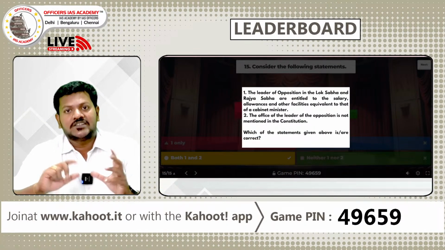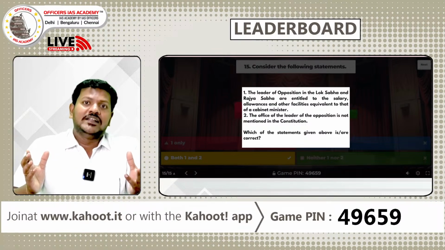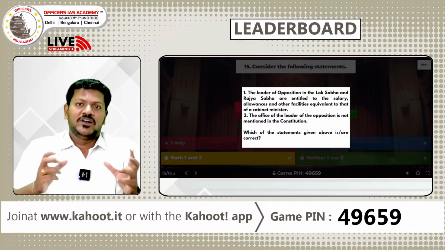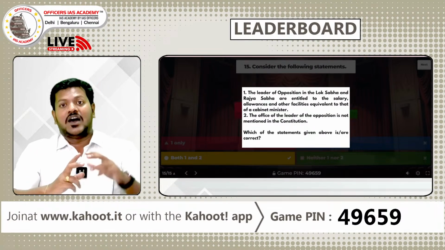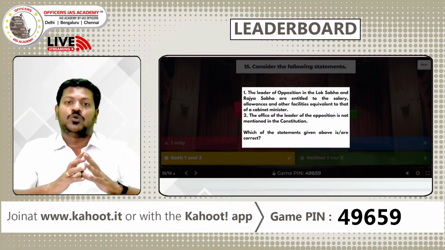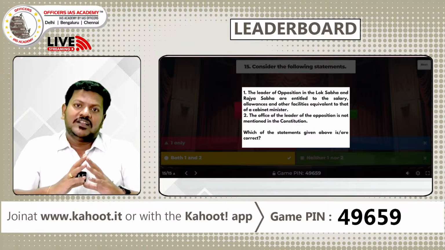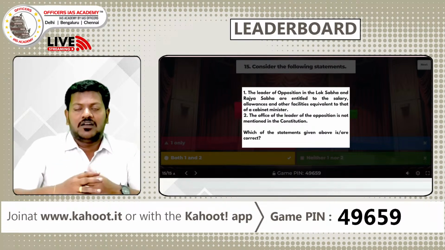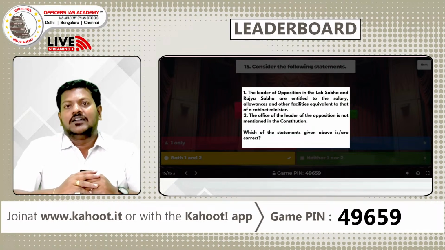So what we see is there is a requirement of 10% of members: the largest opposition party must have a minimum strength of at least 1/10 of the total members of the Lok Sabha, then they can go for this recognition.